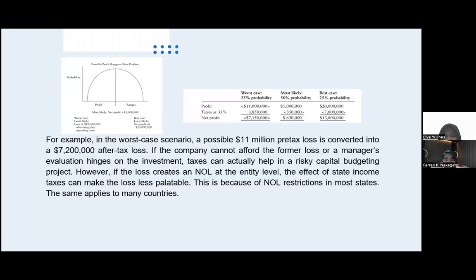Next. And for the example, as we can see in the picture, there are 3 cases. The worst case consists of 25% probability. The most likely case consists of 50% probability. And the best case consists of 25% probability. As we can see in the worst case scenario, a possibility of $11 million pre-tax loss is converted into a 7.2 million after-tax loss.